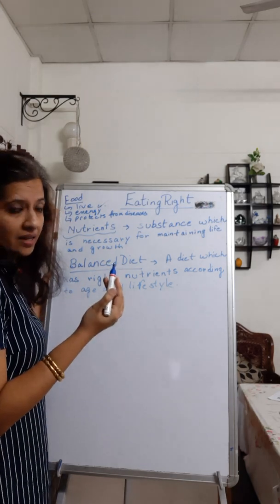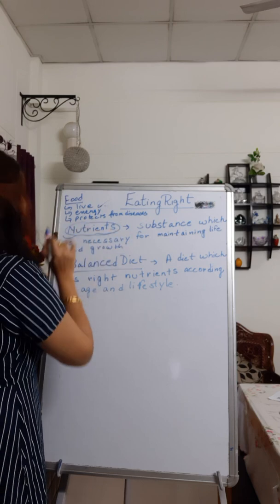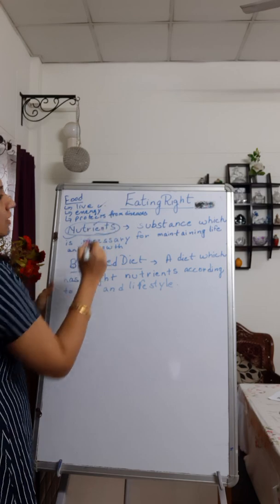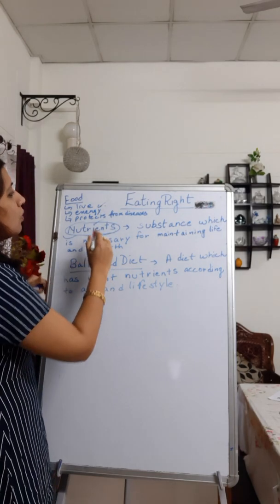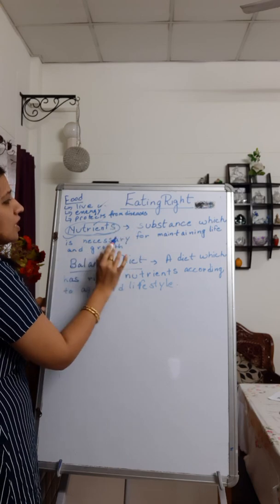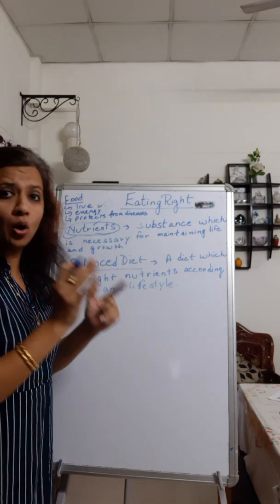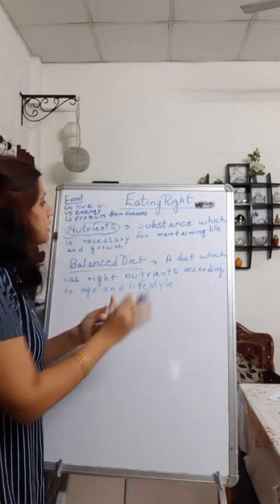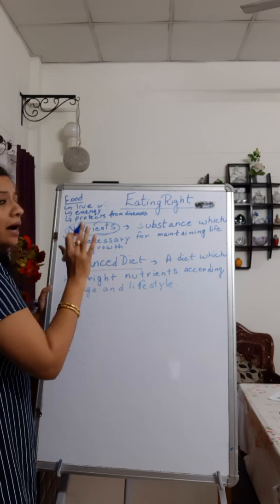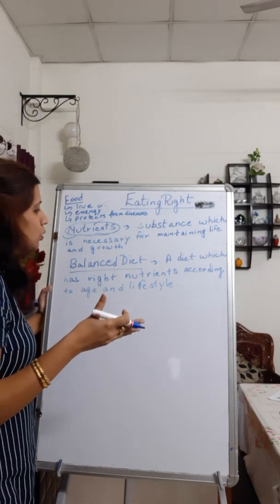Now, food has a component. Food consists of nutrients. These nutrients we have discussed in our previous chapter also. Now, what are these nutrients? A nutrient is a substance which is necessary for maintaining life and growth. Food has certain components which are rich in nutrients. There are five major nutrients. We'll be shortly talking about that.